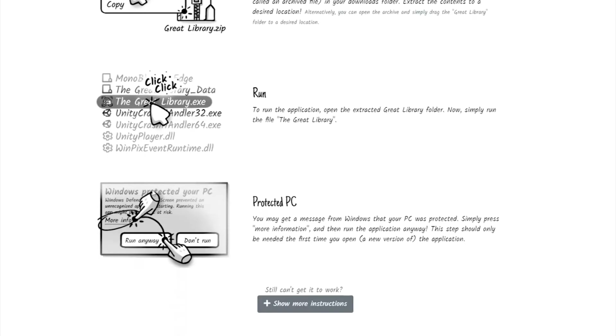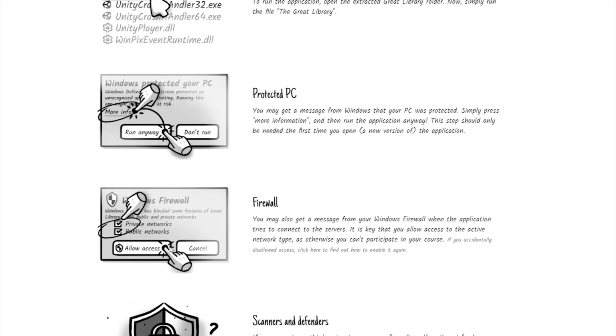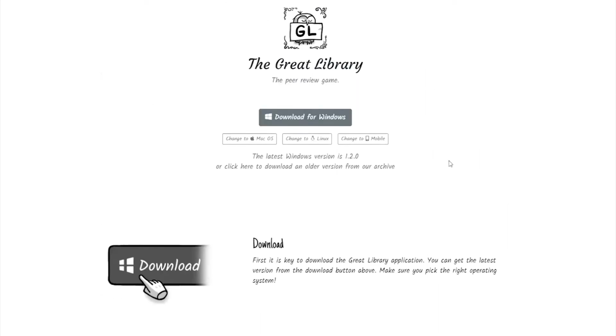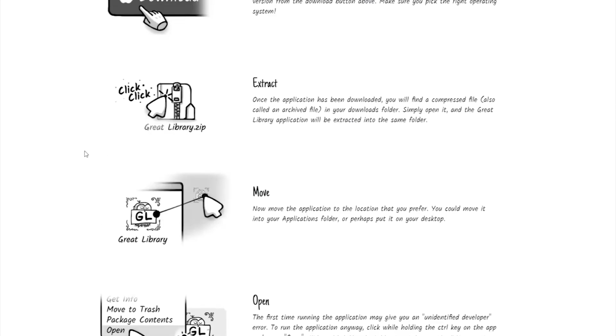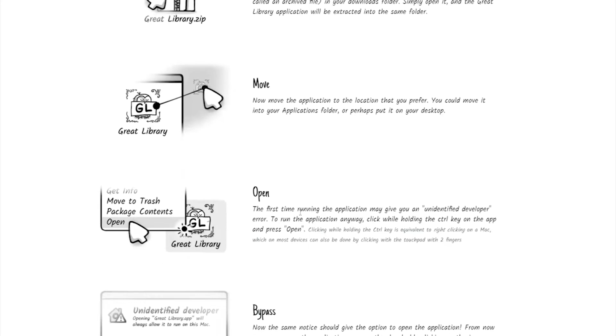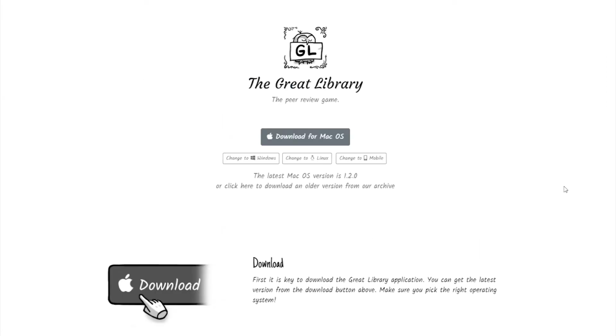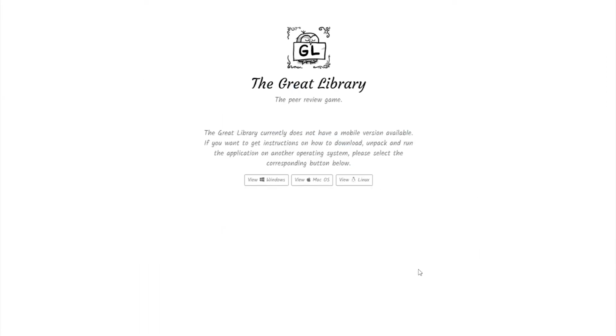For Windows, for instance, running the application may be blocked as it's an unknown application, or because you should allow the application to use your internet. For Mac, you may not be able to run it immediately since it was downloaded, so the first time you may need to run it by right-clicking. Note that for now we do not have a mobile application. It is mandatory to run the game on a laptop or desktop computer with Windows, macOS, Linux, or Chromebook. If you are uncertain what operating system your computer is running, you may go to whatsmyos.com.